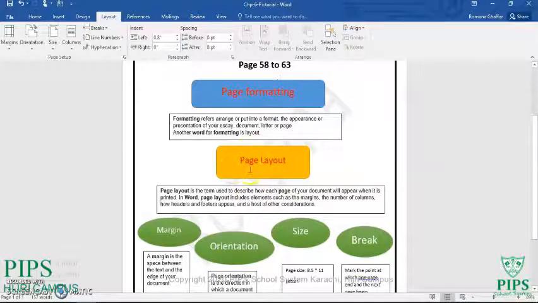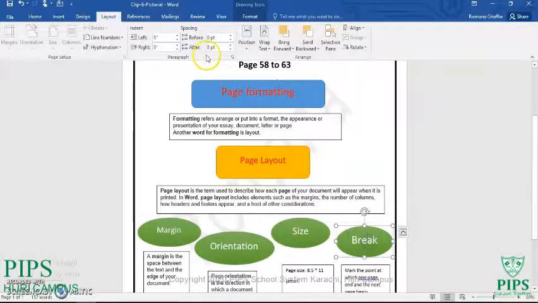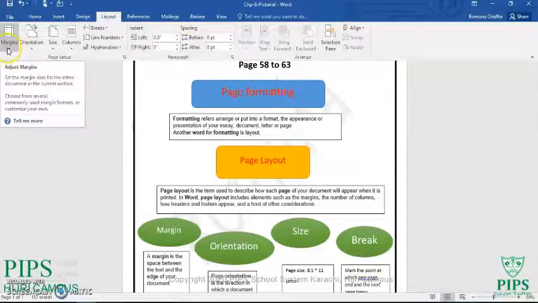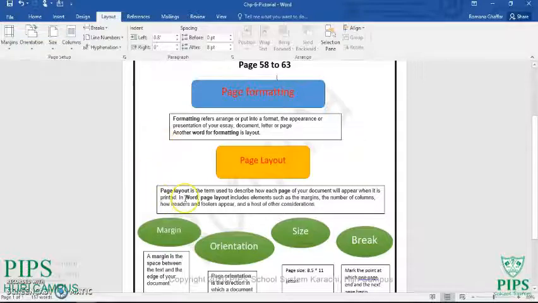If you see here, I wrote down that the page layout consists of commands in this circle format, like margin, orientation, size, and break. If you see in the Layout tab, all the options are available here. First of all, page layout is the term used to design how each page of your document will appear when it is printed. In Word, page layout includes elements such as the margins, the number of columns, how headers and footers appear, and a host of other considerations.